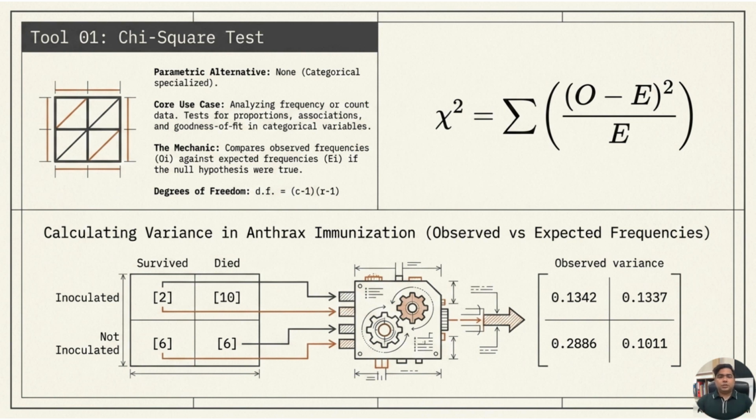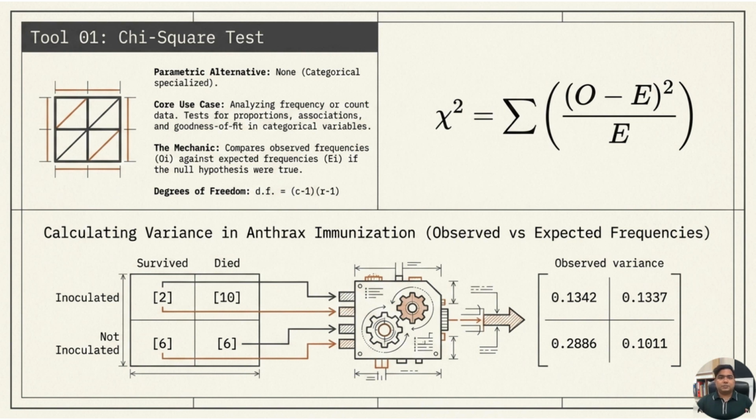The formula shown here is chi square equals the sum of observed minus expected squared divided by expected. Verbally, we say chi square is equal to the summation of open bracket observed value minus expected value close bracket squared divided by expected value. The formula is χ² = Σ (O − E)² / E. Here O means observed frequency and E means expected frequency.